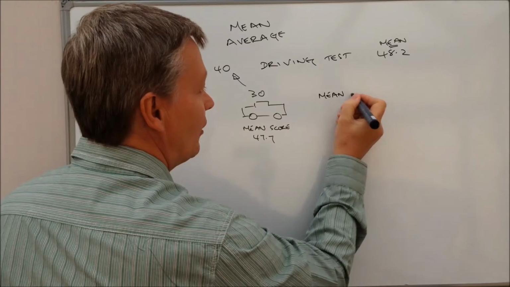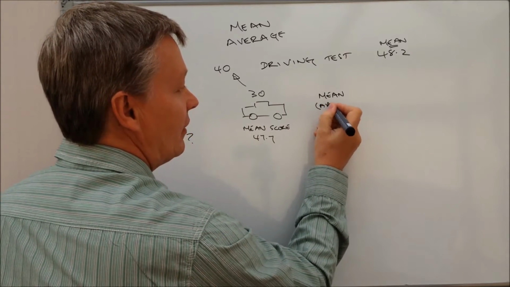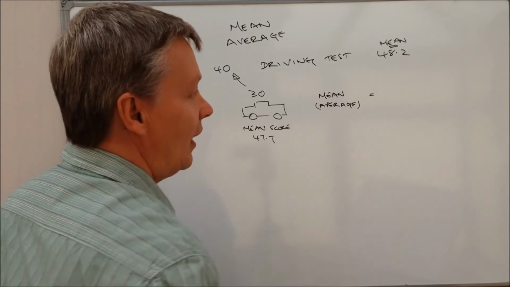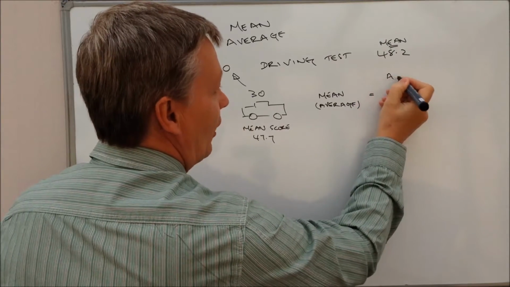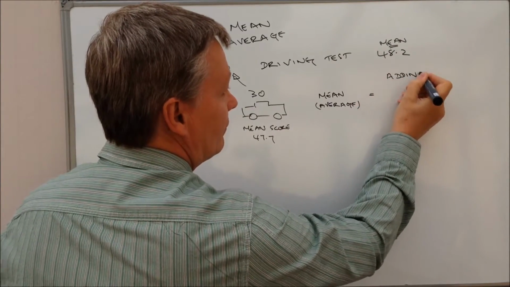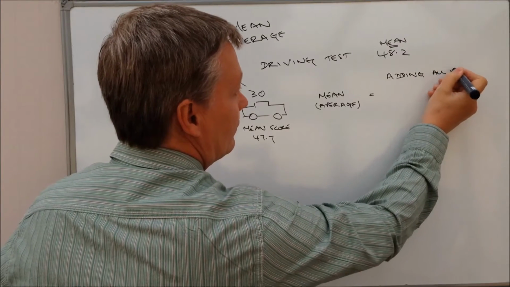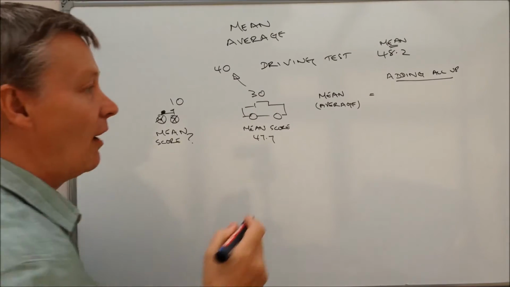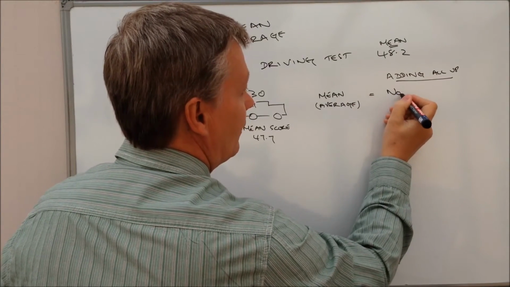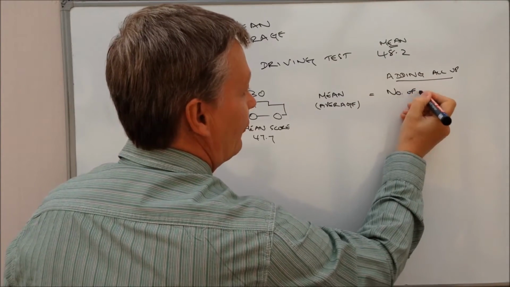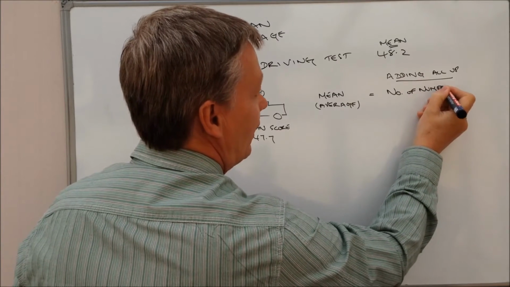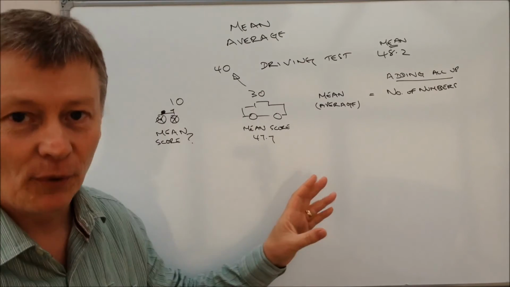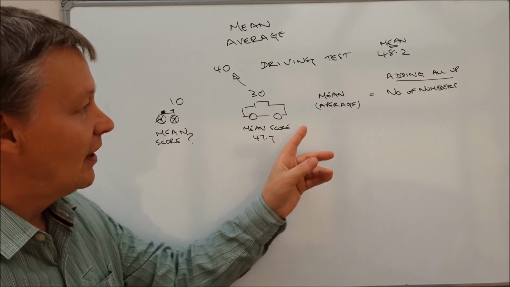So the mean, or the average, is equal to adding them all up, divided by the number of numbers.